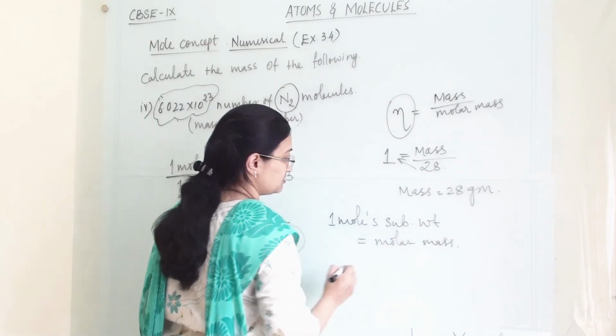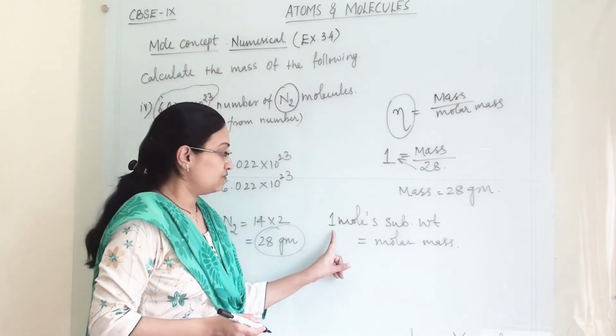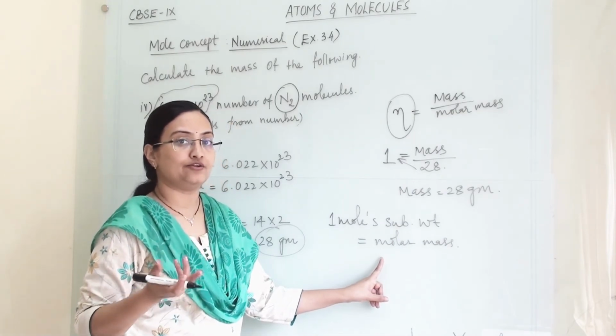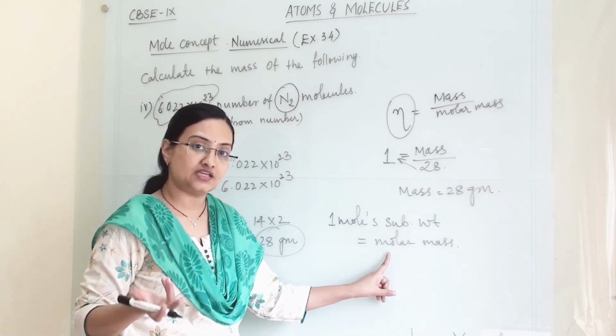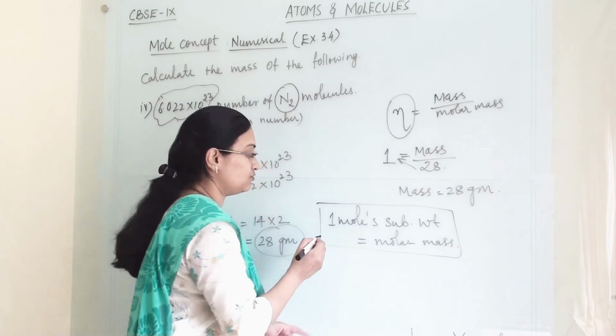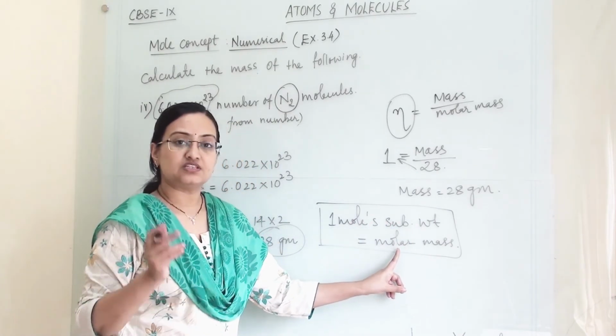Any substance. Here we can also take the example of water. The molecular weight of water is 18. So 1 mole of water is equal to 18 gram. So this you need to remember, that 1 mole of substance's weight is equal to its molecular weight.